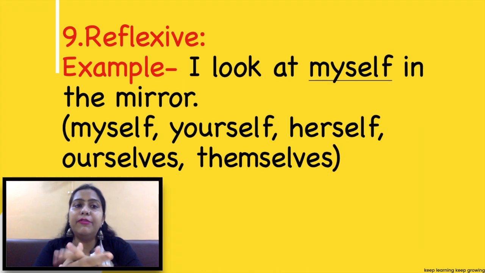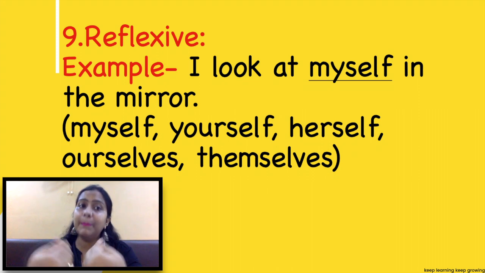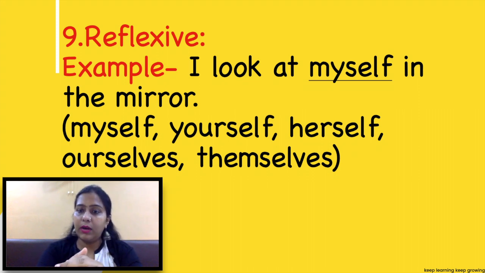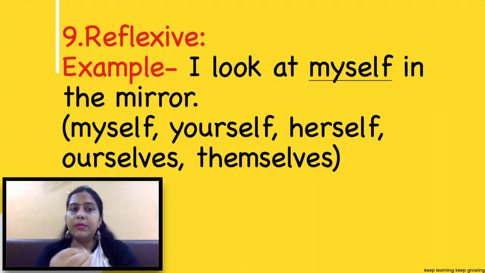Next is reflexive pronoun. Example is, I look at myself in the mirror. The word myself is denoting me. So it is one way. Some more examples are like the prisoner hanged himself, the horse harmed itself.